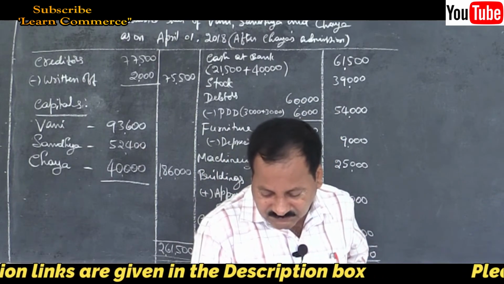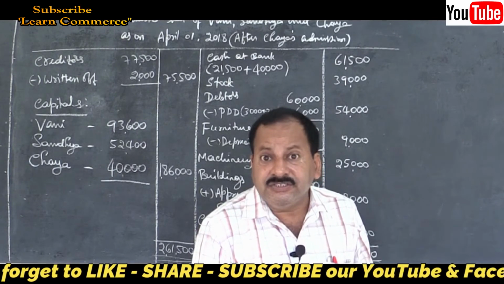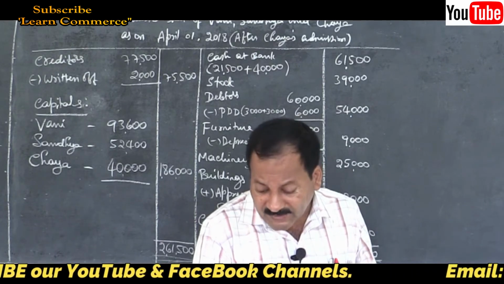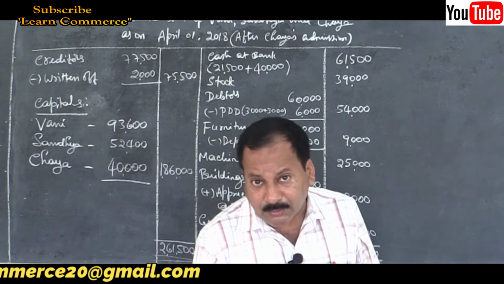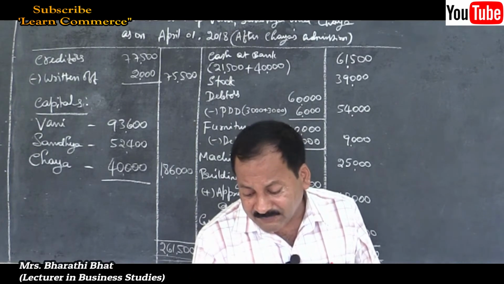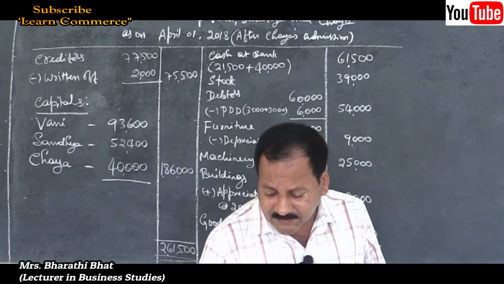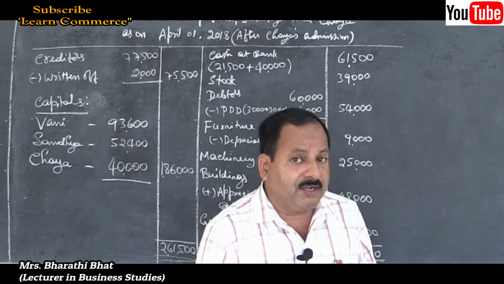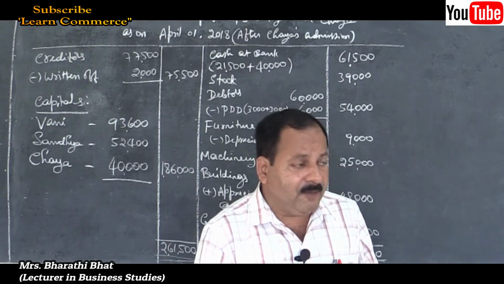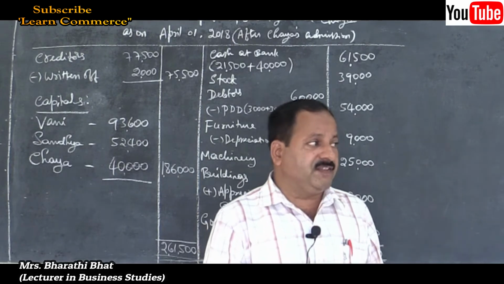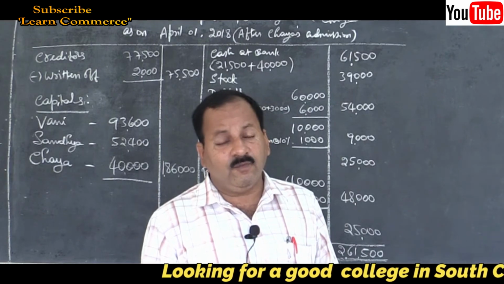Then provision for doubtful debts to be maintained at 10%. So 10% on debtors, they told that whenever we create, we have to create it on the gross debtors 32,000. 10% means it comes to 3,200. That is the new total provision. How much is already there in the balance sheet? 1,000.